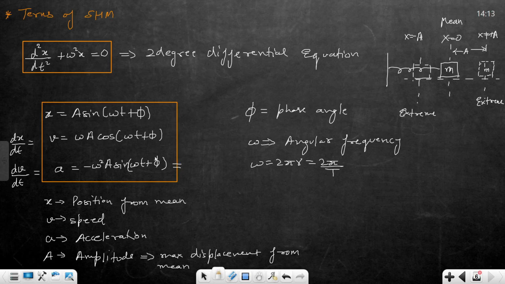Acha, you can clearly see that acceleration is minus omega square x. है कि नहीं? Clear? Can you explain phase angle again, please? Which one? Phase angle. You just have to write the phase angle. I will give the brief on phase angle on the next slide. आगे बताऊंगा, ठीक है? Okay. We just need to note it there that this phi is known as phase angle. What is phase angle? We will discuss on the next slide.